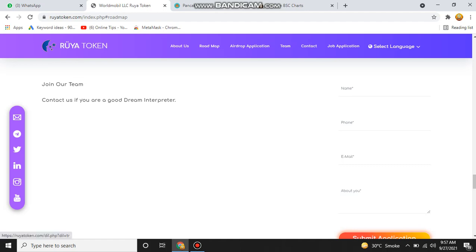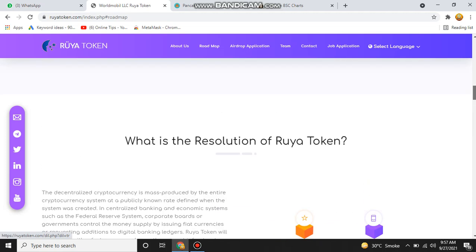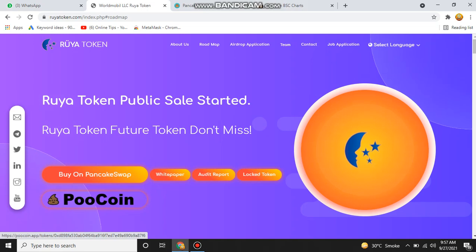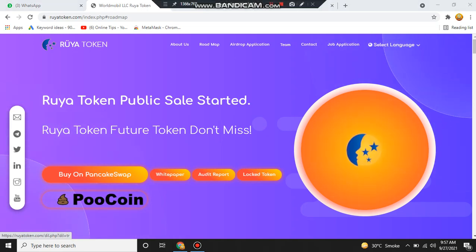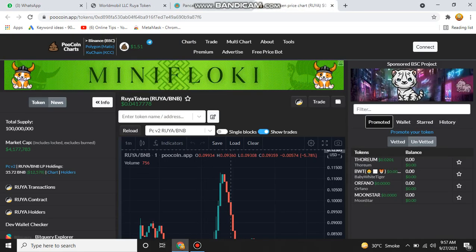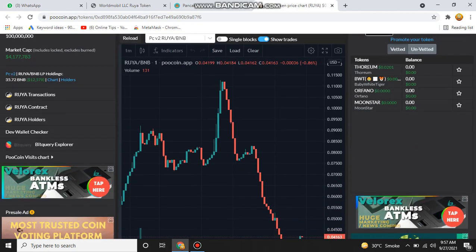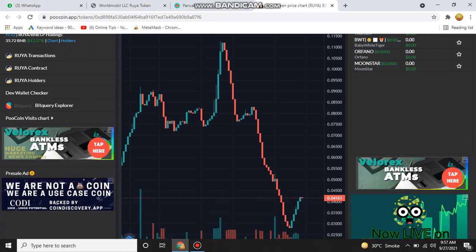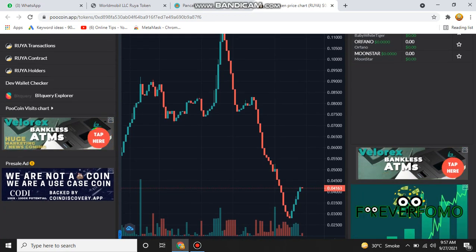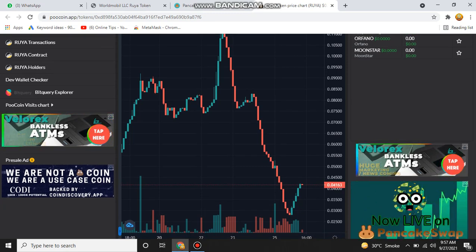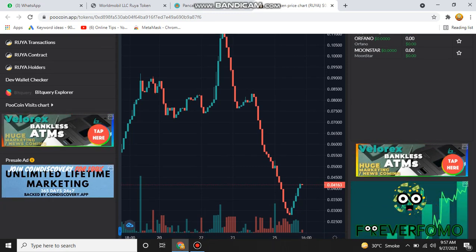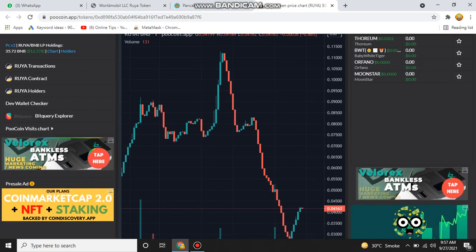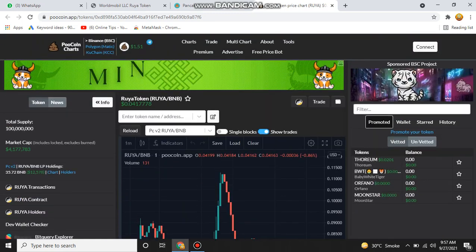After reviewing their complete website, we discuss their chart. If you click on the PooCoin chart, just click here. Then you will find this chart. Here you can see that they started from very low, and now there is a very deep dip. This is a very golden chance for you. If you buy in a very small amount, then after some time when they reach their peak level, you will generate a huge profit by selling them. So this is their chart.